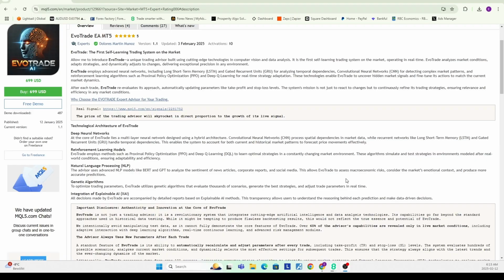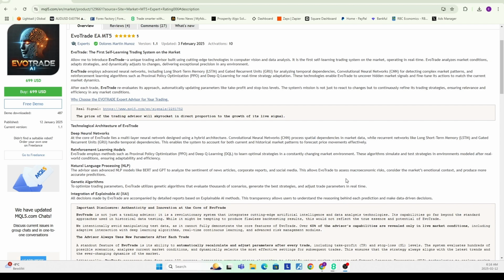So this bot seems to be part of the MQL5 bot group, which places a huge emphasis on just name dropping every AI model currently in vogue. And here we can see that they're speaking about long short-term memories that use GRUs, convolutional neural nets, using deep Q-learning, and proximal policy optimization. So really a whole basket of different strategies which use supposedly computer vision and data analysis to make trading decisions.